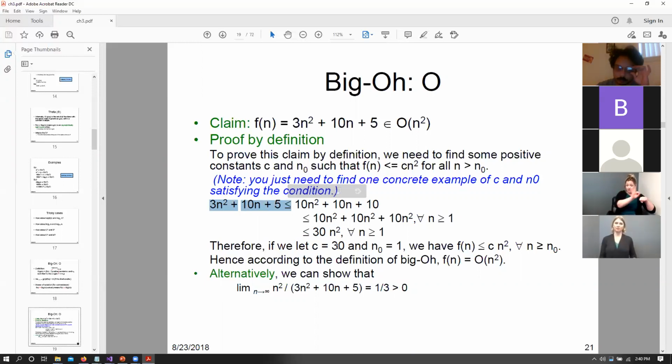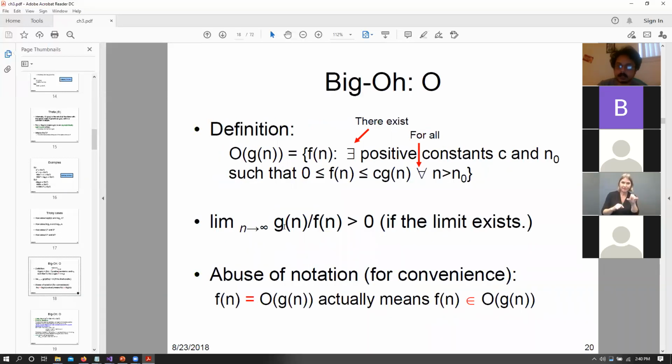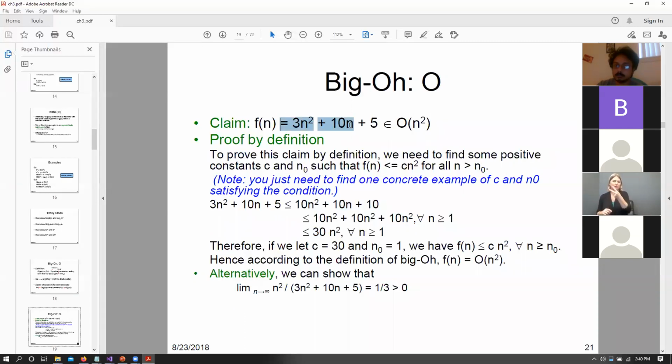So in this scenario, we have c equals 30, n0 equals 1, and f(n) will always grow smaller than c n squared. So this was the analytic approach to solving this particular equation, but we can also approach this using the limit equation, right? So we said that our limit g of n divided by f of n would be greater than 0, where g of n in our case was n squared and f of n was 3n squared plus 10n plus 5, right?